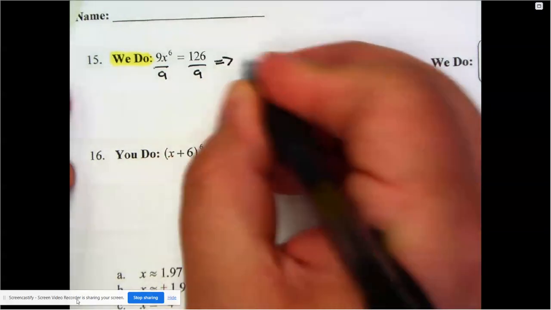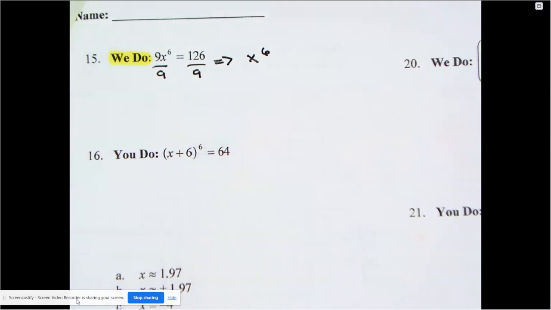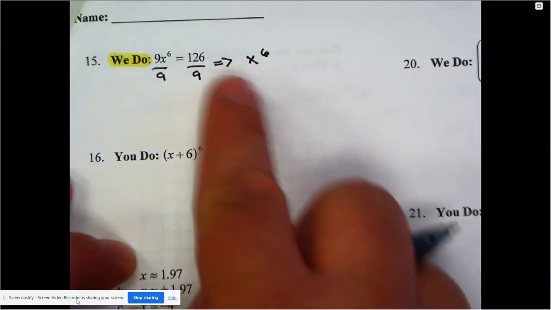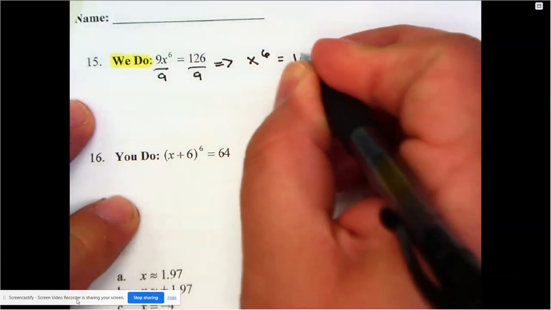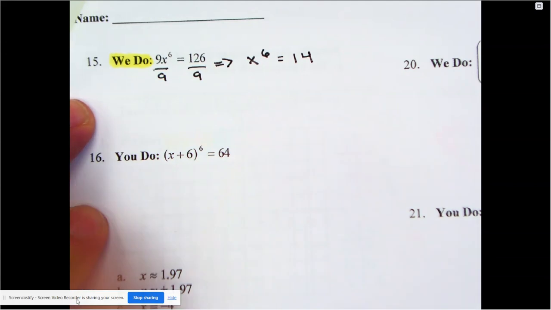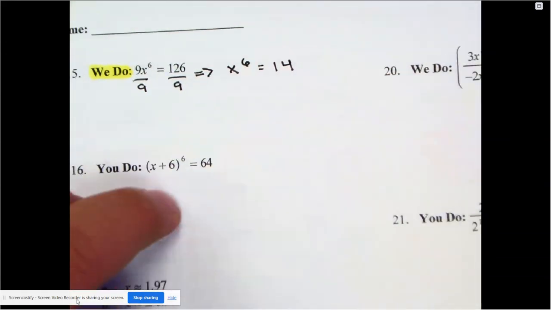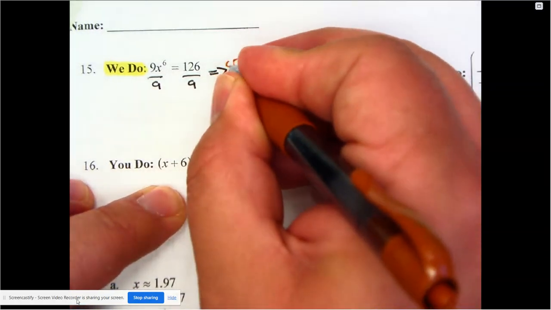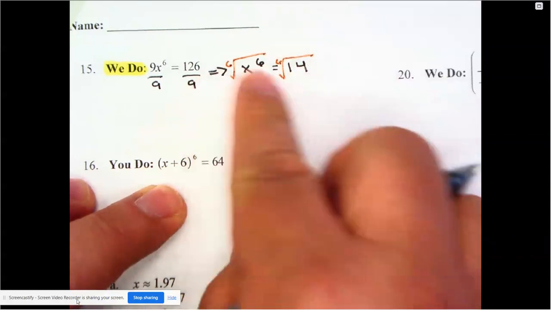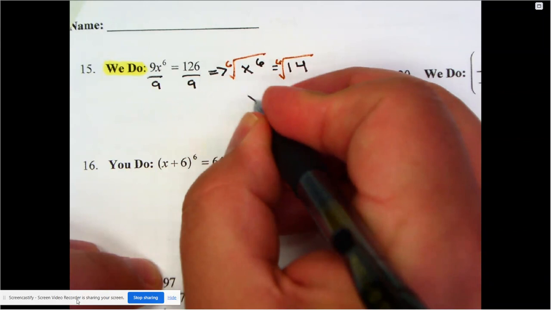Now I am left with x to the power of 6, of course. But I still need to do my division. 126 divided by 9 is 14. So I divided by 9 on both sides, and this is my new problem. Now it's time to bring in that radical. And it's not just any radical. Remember, the index needs to match the power itself. 6 divided by 6 becomes just 1.